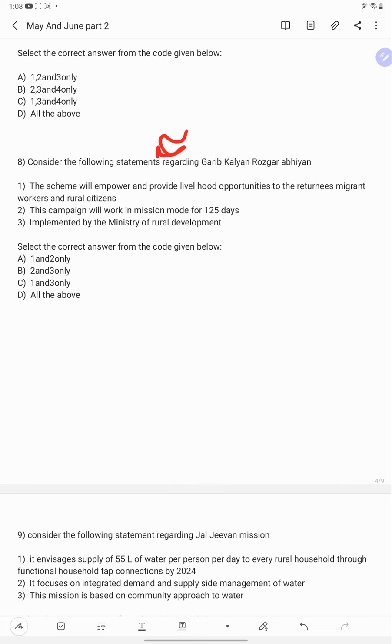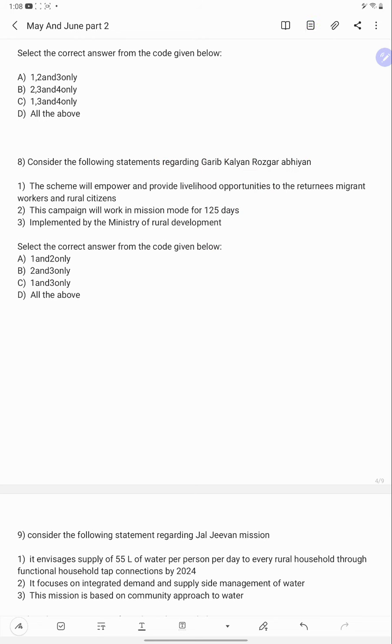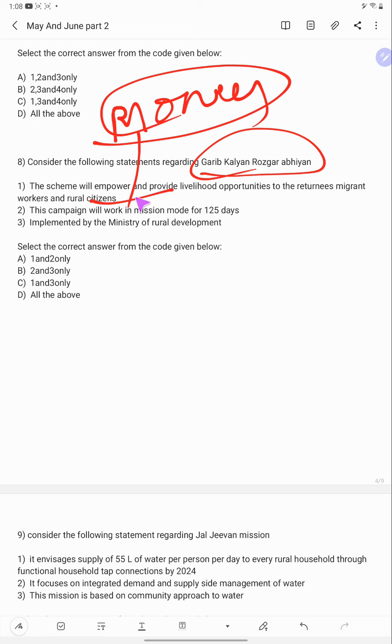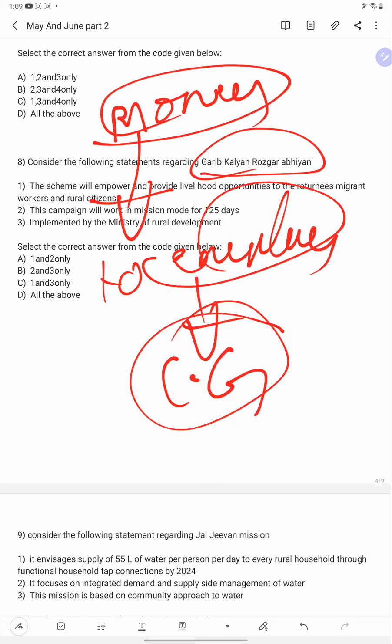Migrants started going back to their hometowns. After going back, still they don't have money, right? Whose responsibility is it to generate employment now? It is the central government's responsibility.